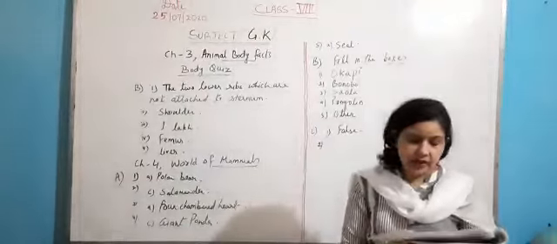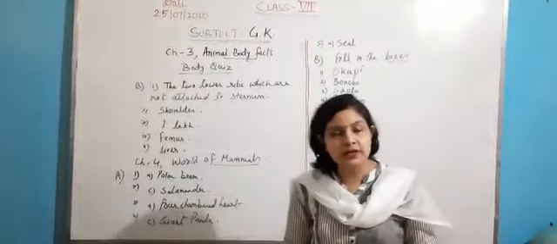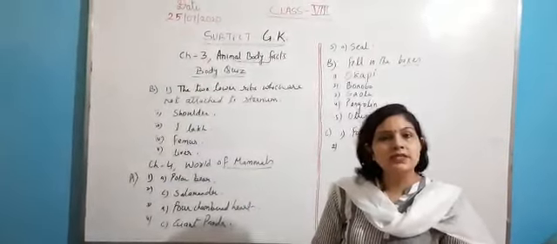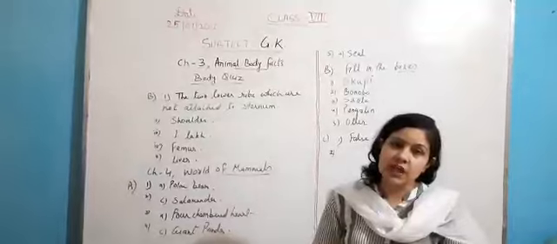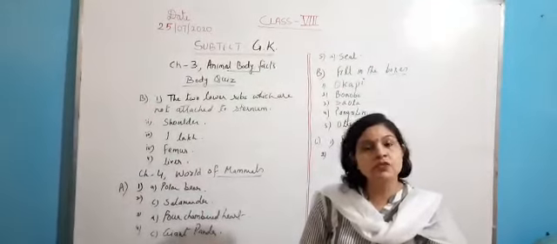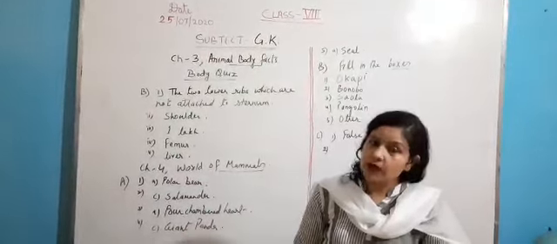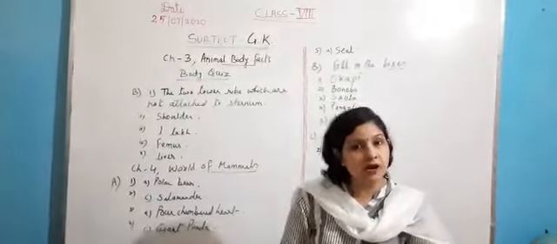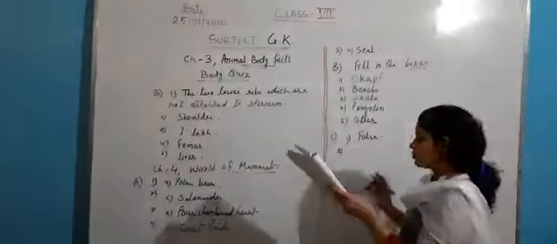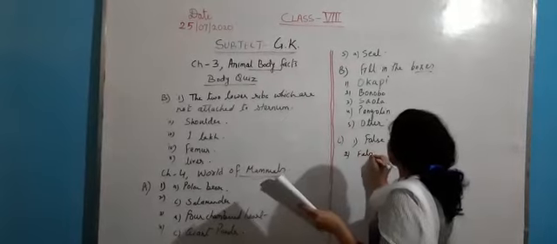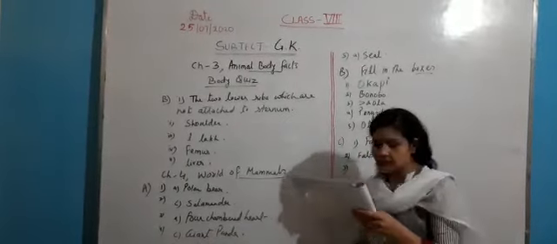Second is, mammals are invertebrates. Children, you have studied in class 6 about vertebrates and invertebrates. Vertebrates are those which have a backbone, and invertebrates are those which do not have a backbone. And you know that all the mammals, including human beings, have a backbone. So this question is also false. They are not invertebrates, they are vertebrates.